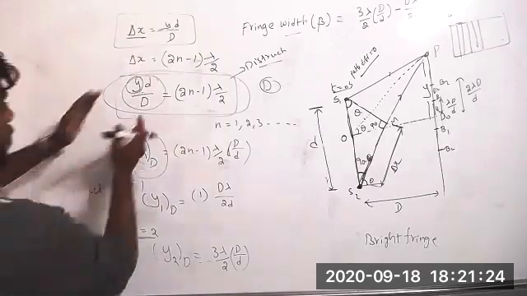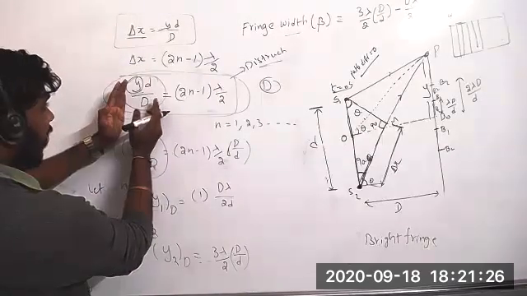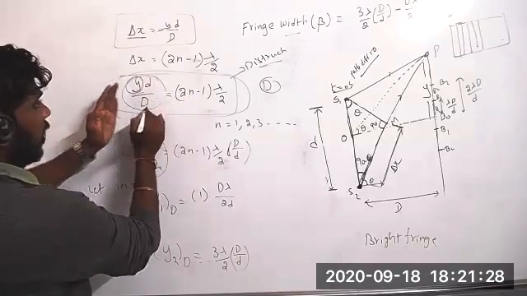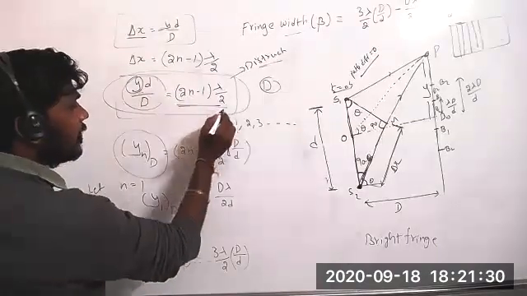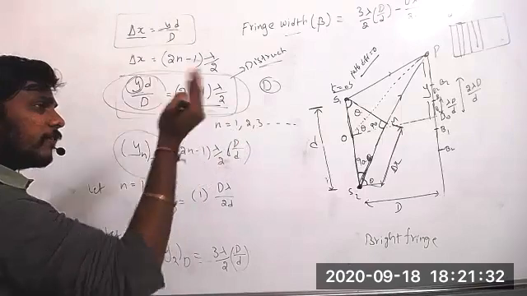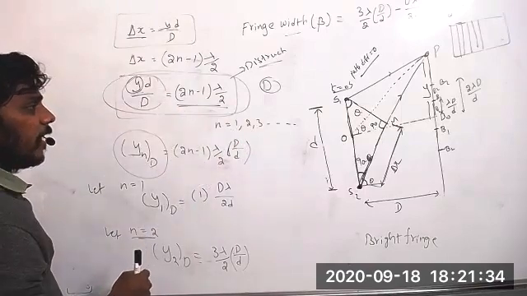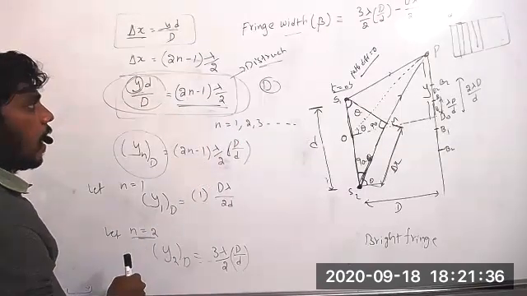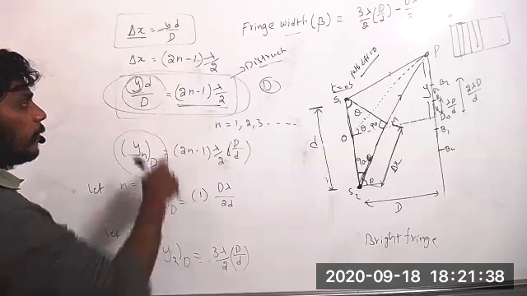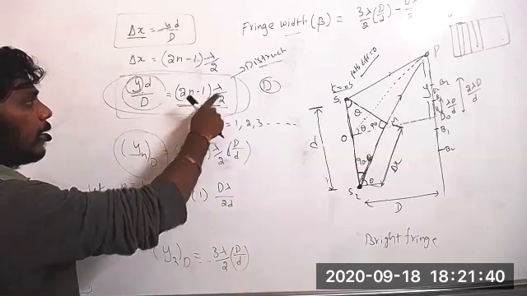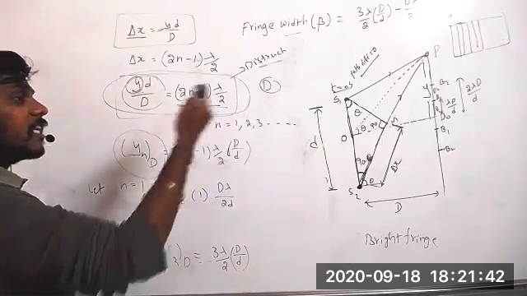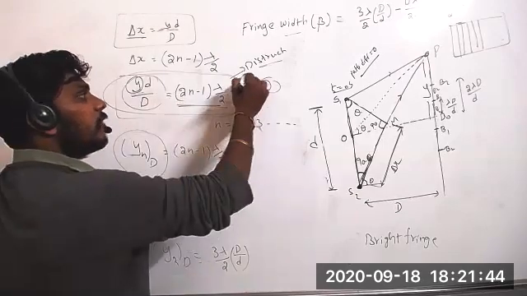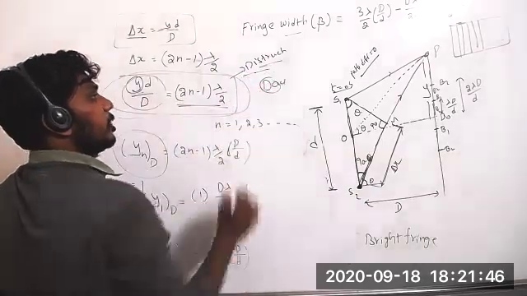It is the path difference, right? Yes, sir. If the path difference equals 2n minus 1 lambda by 2, that is nothing but destructive interference, which we learned in interference. In destructive interference, you will get the dark fringe.